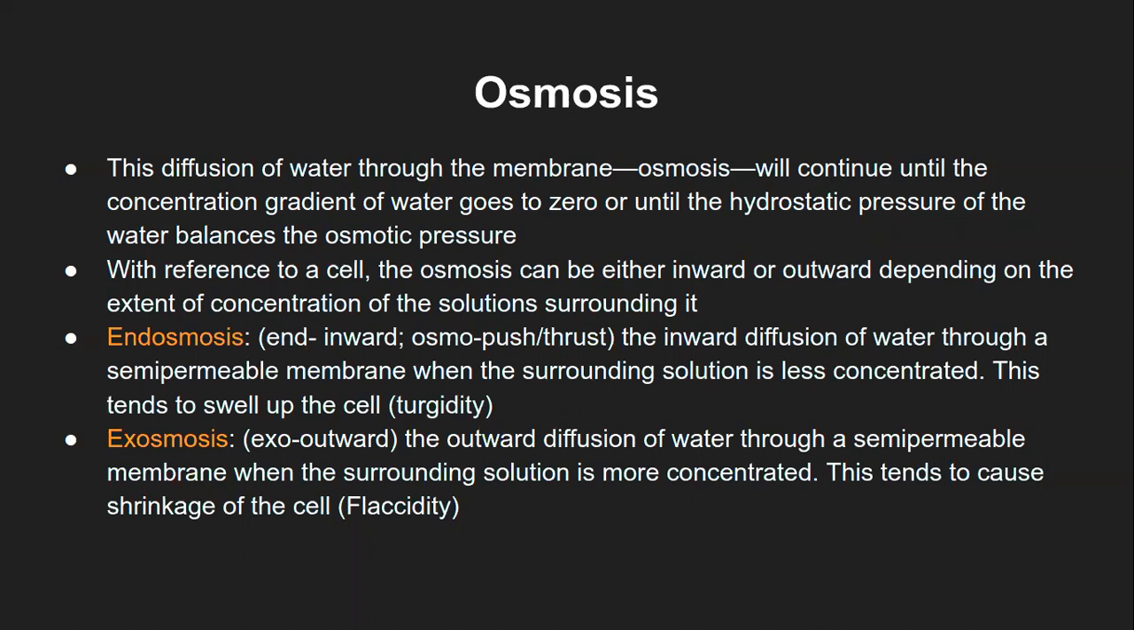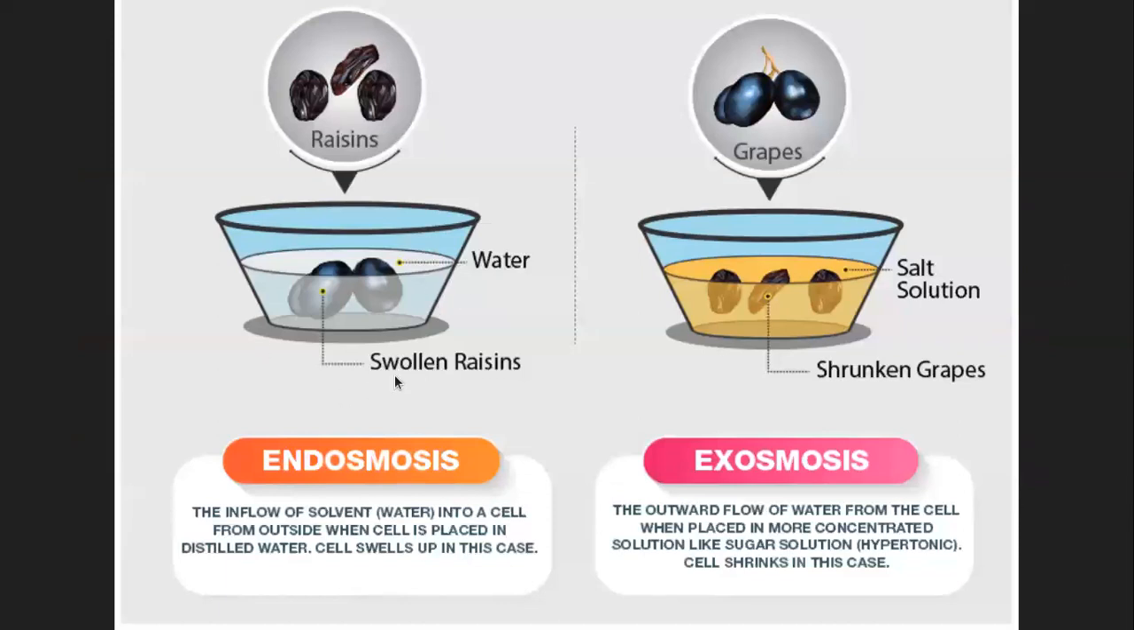So water is moving from the dilute solution that is outside of the cell to the inside of the cell, that is higher concentration of the solute. And that will ultimately lead to the swelling up of the cell. So I can show you an example here in this diagram. Let's say these are resins which are put in water. Now this is plain water.